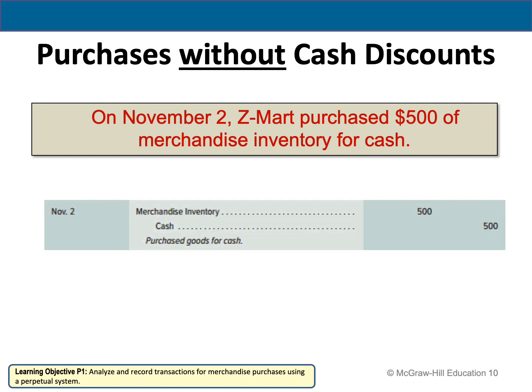So I'm going to say merchandise inventory 500 on the debit side and cash on the credit side. Why merchandise inventory on the debit side? Because we purchase, which means that my inventory is increasing. Remember again, inventory is an asset. And why is the cash on the credit side? Because we paid it in cash, which means that the cash is decreasing.